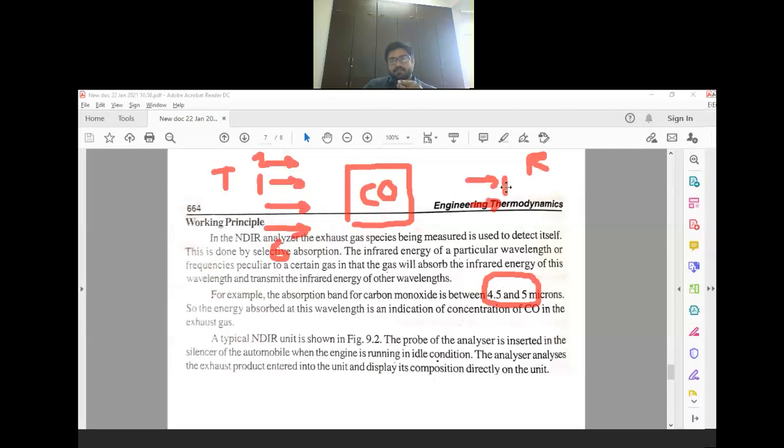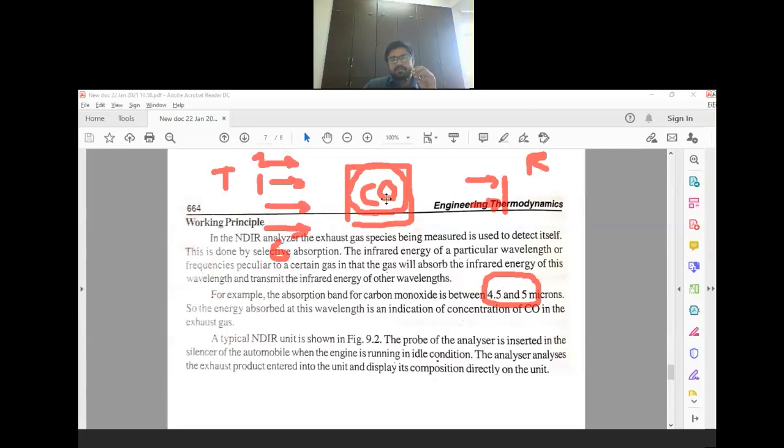So by looking at the receiver, how many infrareds reach the receiver, we can estimate the quantity of CO present inside the flue gas. Clear? It is just an example, for easy understanding. I told you that suppose this is the transmitter, and here we have emitted so many infrareds, and infrareds have different wavelengths.